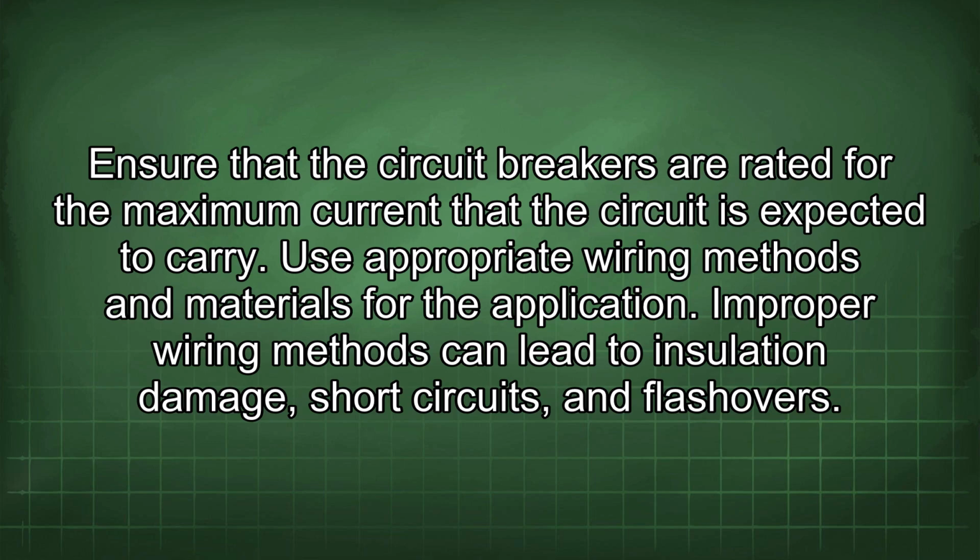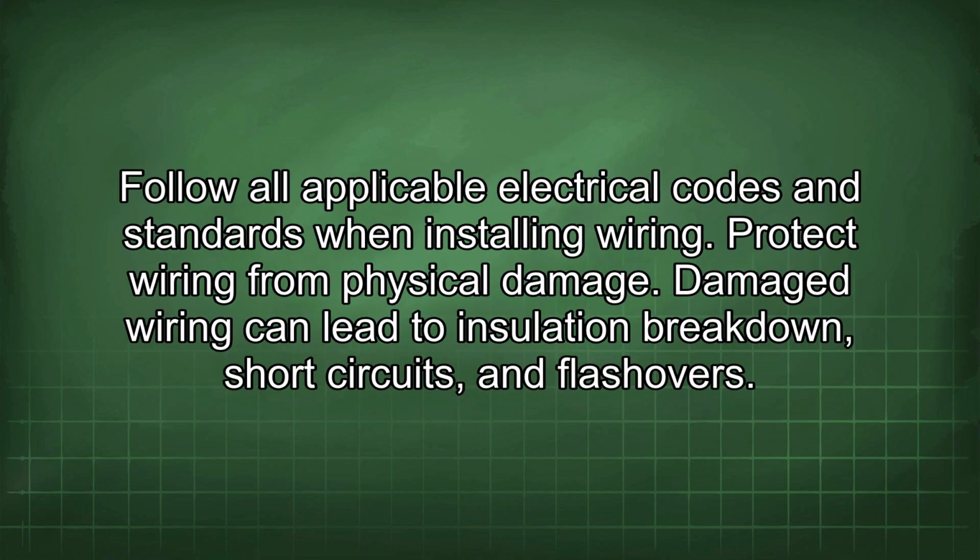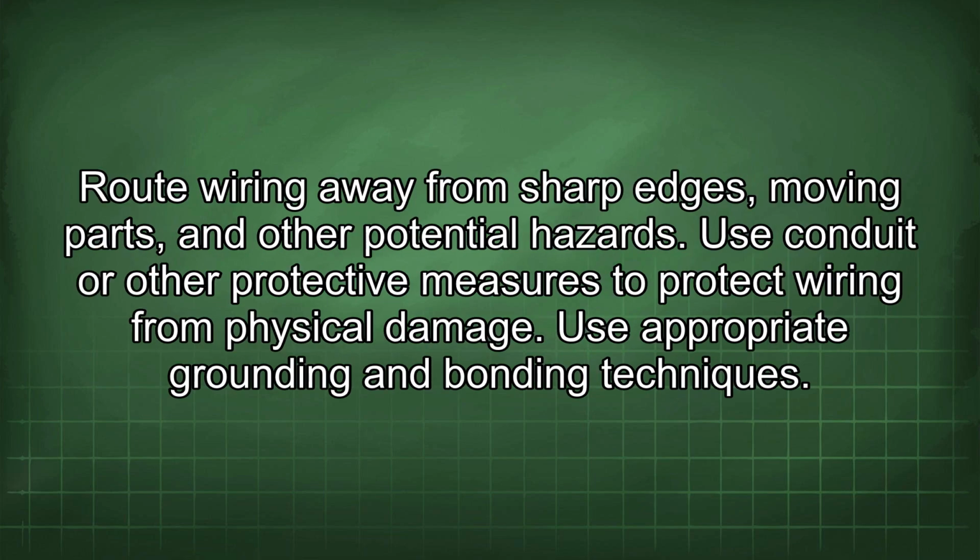Use appropriate wiring methods and materials for the application. Improper wiring methods can lead to insulation damage, short circuits, and flashovers. Follow all applicable electrical codes and standards when installing wiring. Protect wiring from physical damage. Damaged wiring can lead to insulation breakdown, short circuits, and flashovers. Route wiring away from sharp edges, moving parts, and other potential hazards. Use conduit or other protective measures to protect wiring from physical damage.